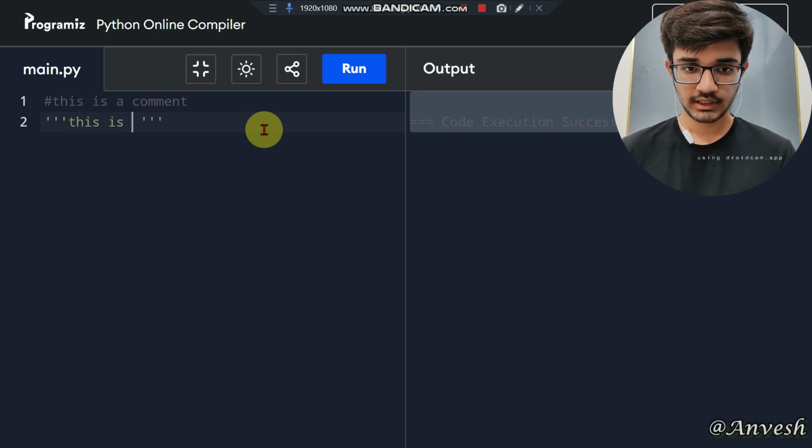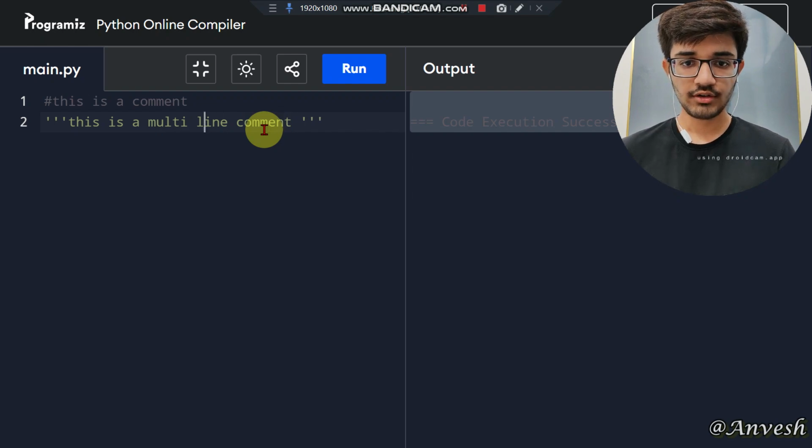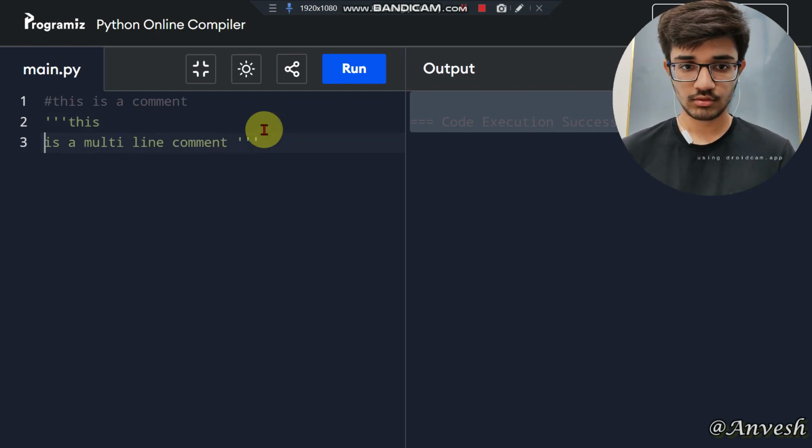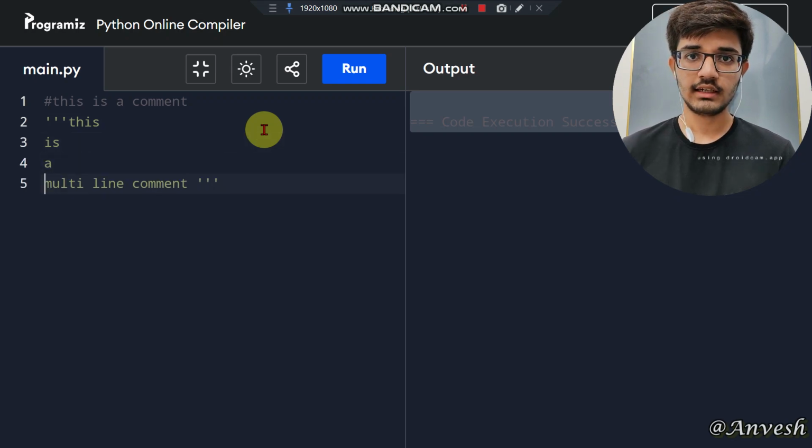This is a multi-line comment. Whenever you want to give a comment for multiple lines, you can use triple quotes. So this is the way of giving comments in a new line.